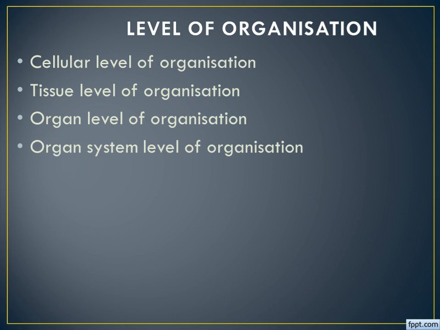Then next, organ level of organization, means a group of tissues is forming an organ. Here the organs will do the functions of the body of the animal, so it is known as organ level of organization. And the last one, organ system level of organization. In this type of animals, the group of organs will form an organ system, right? So let us see one by one clearly.